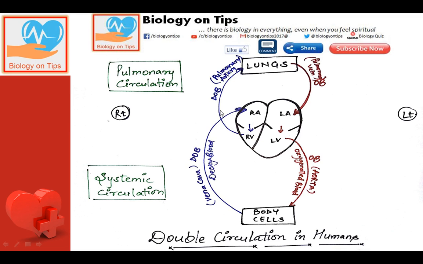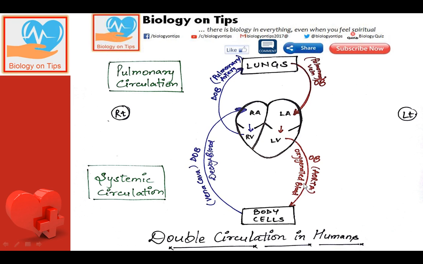From right ventricle the deoxygenated blood will reach the lungs, and from the lungs the oxygenated blood will come back into the left auricle, and from left auricle it will reach the left ventricle through the bicuspid wall, and from left ventricle the blood will be distributed to the whole body through the aorta.